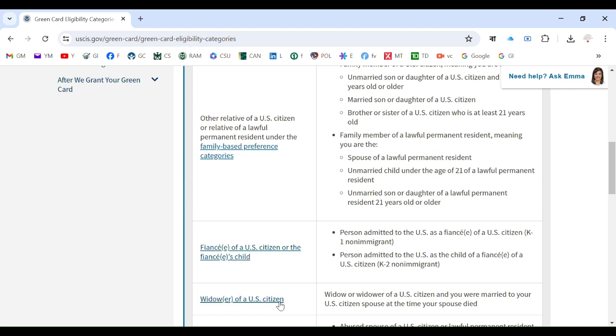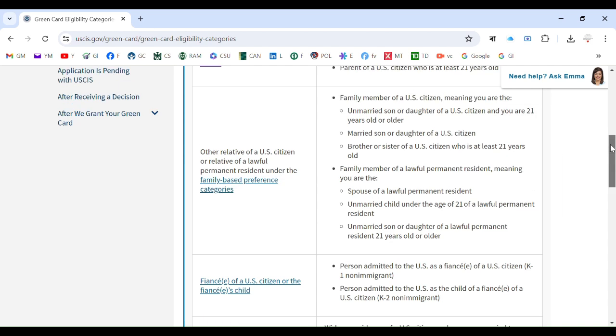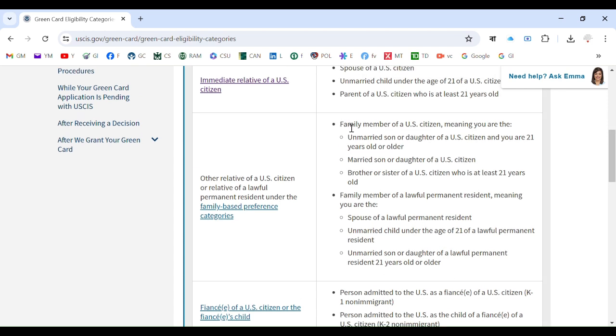So let us proceed with other relative of a US citizen, not immediate relative, other relative of a citizen or PR under the family-based preference categories. Now let us see what is included here. Family member of a US citizen, meaning you are the unmarried son or daughter of a US citizen and you are 21 years old or older.